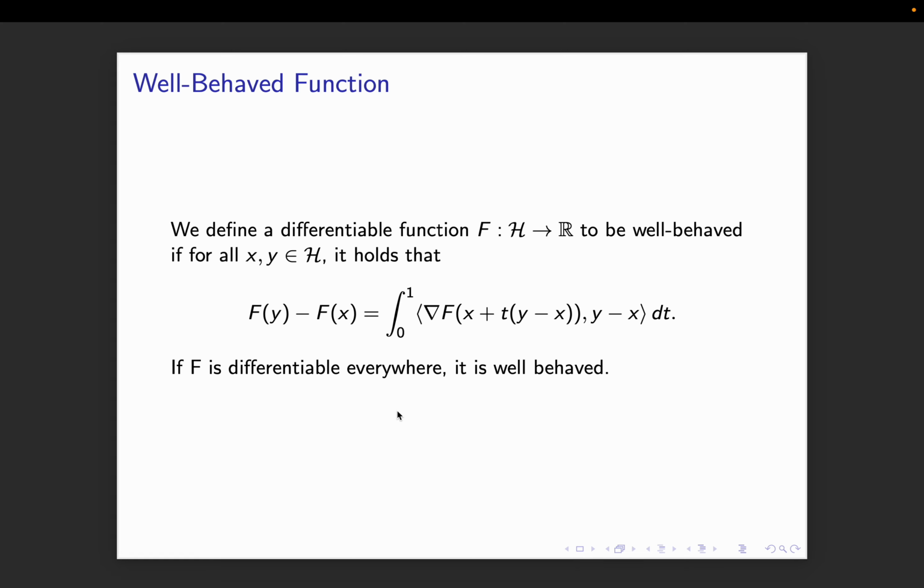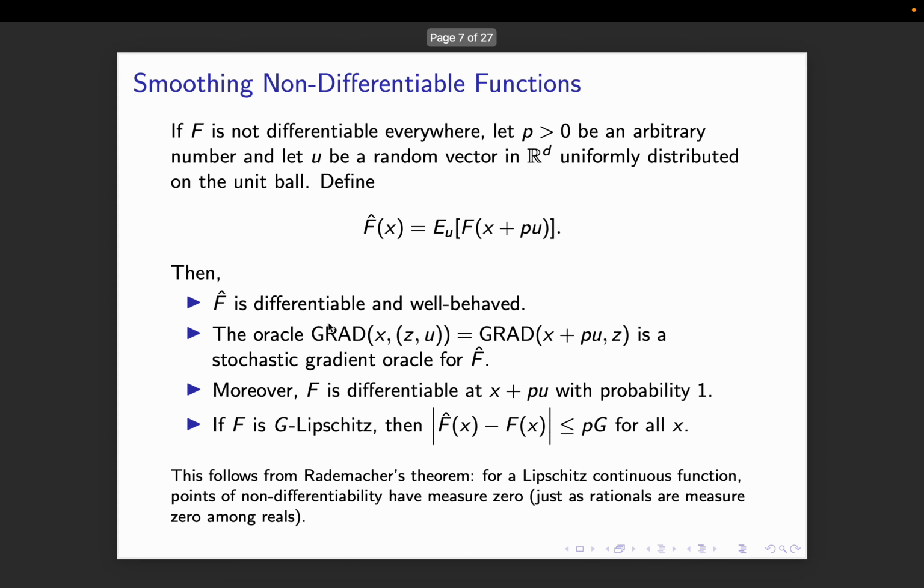It's like saying it's a conservative field in physics, you know. So if f is differentiable everywhere, it is well behaved. That's just calculus, right? You take the integral of the gradient on the path between y and x, and it's going to be f of y minus f of x. What if it's not differentiable? If f is not differentiable everywhere, we're going to make some changes to f.